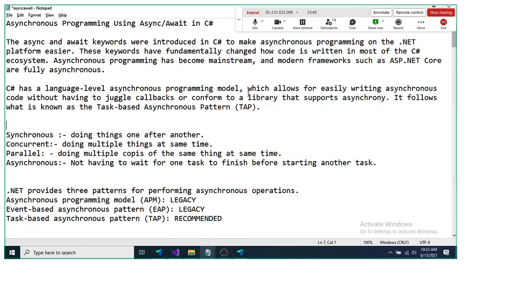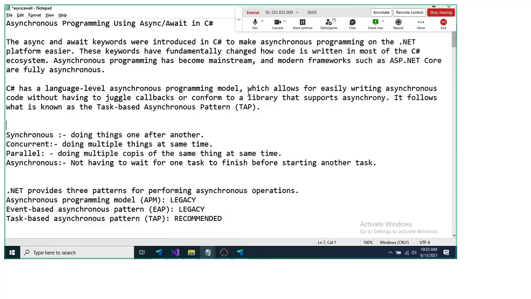So in the concurrent execution, we do different or multiple tasks at one time. Fine. Now the next thing that we have is parallel execution.